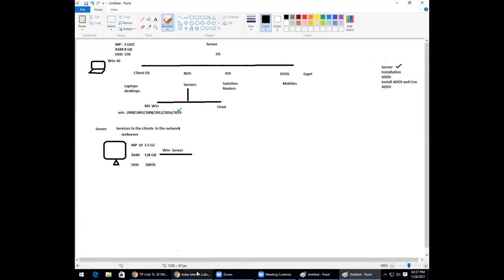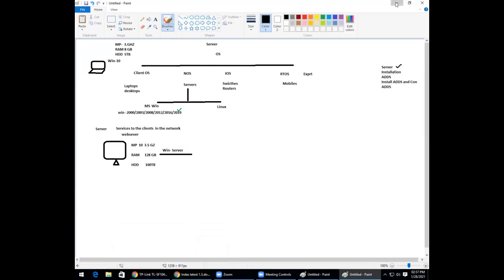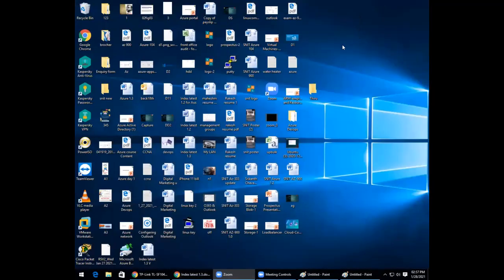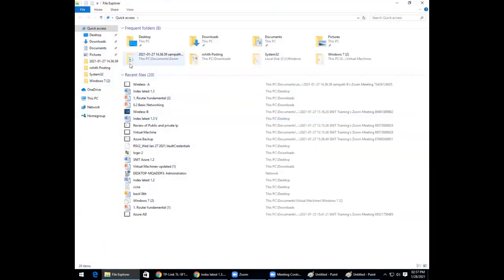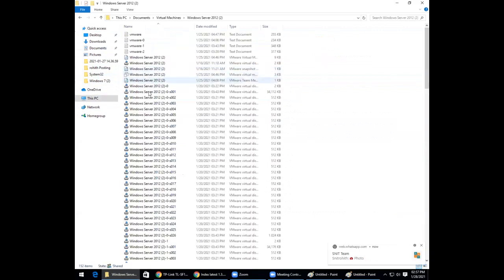For others who are new, I'll explain in more detail how we install this operating system later. In the previous classes, we discussed how to install the server operating system, and right now I'll just go with that. So we have virtual machines like this and an operating system.